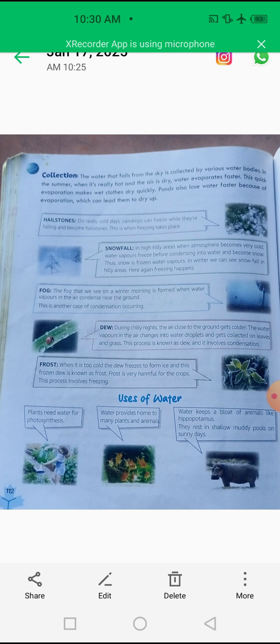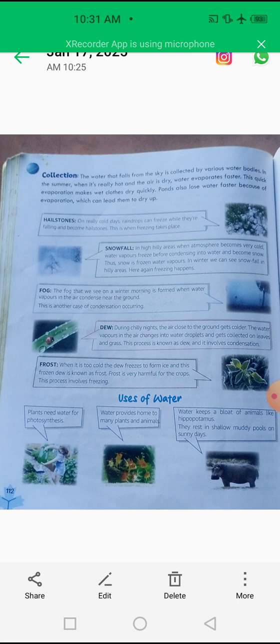So in case of snowfall, the water vapor freezes before condensation and becomes snow. You can say that snow is frozen water vapors. So in winter we can see snowfall in hilly areas, and here again freezing happens.